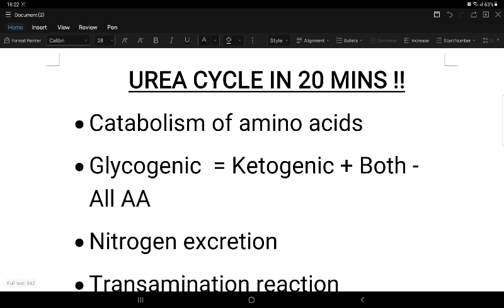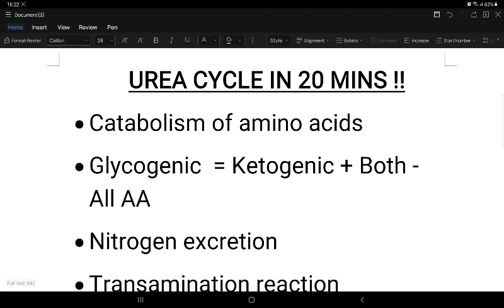Isoleucine is specific for acetyl CoA, whereas threonine is also a glucogenic amino acid. All other amino acids are just glucogenic. Just have it that way. The basic amino acids are always glucogenic. Example: glycine, alanine, serine, proline, histidine, threonine, cysteine. Now these are the basic amino acids, except cysteine, which is an aromatic amino acid, and it is also a glucogenic amino acid. Just have it that way. These are very simple amino acids.